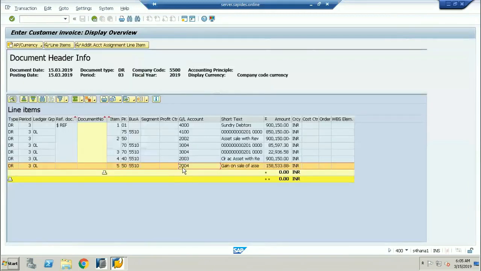These are the GL accounts you have to observe before posting.